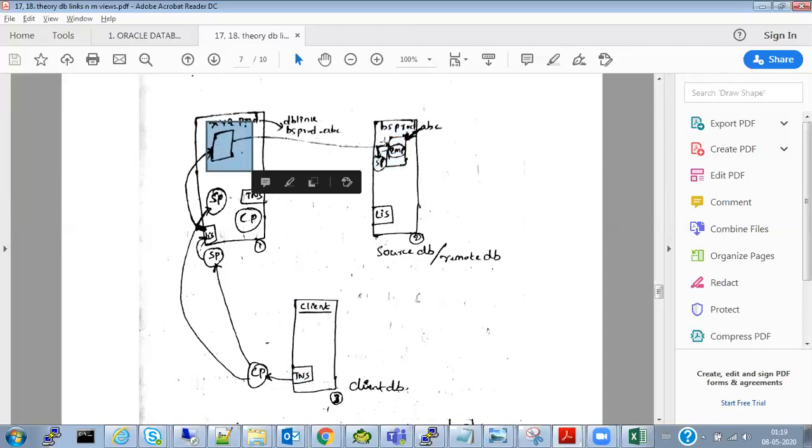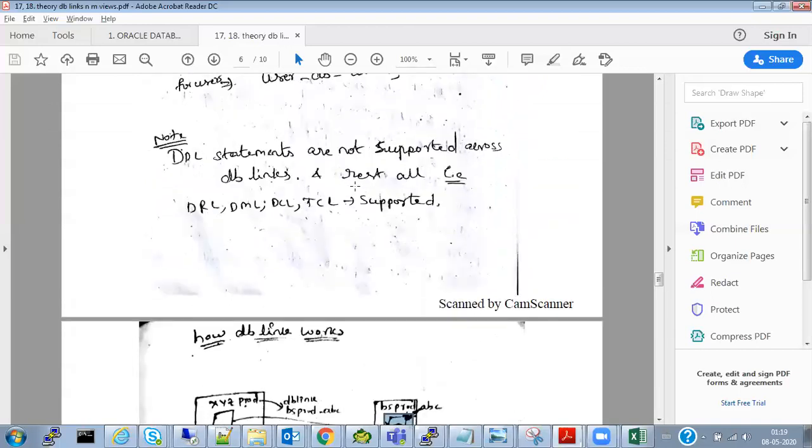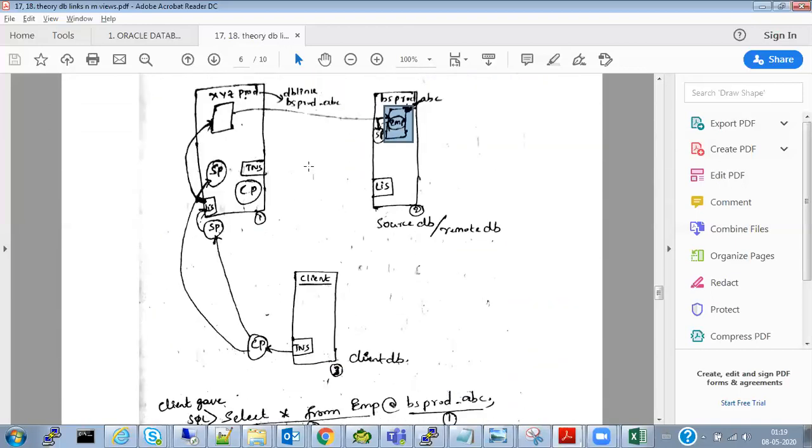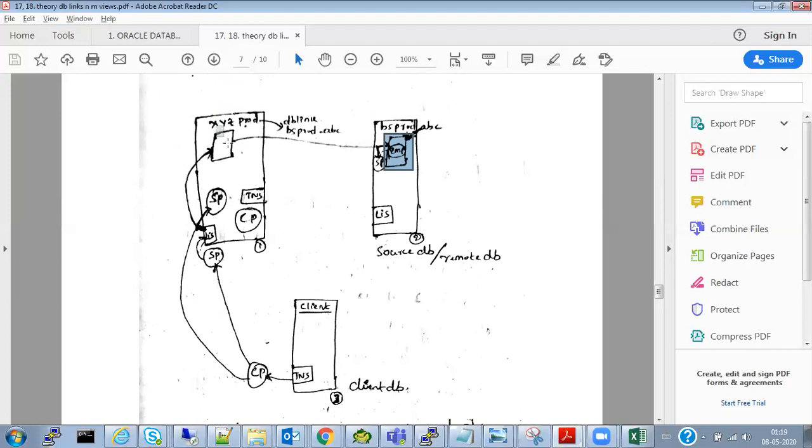The link is created using the TNS name, as I told you. Once the link is created, this user XYZ can see the data of ABC user's EMP table. XYZ user of the ICICI database can see the data of ABC user of the HDFC database.